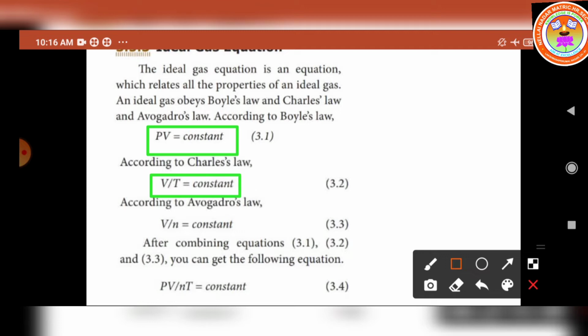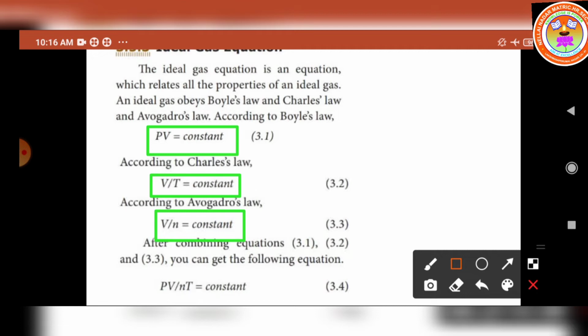Then what is the statement of Avogadro's law? At a constant pressure and temperature, the volume of a gas is directly proportional to the number of atoms or molecules present in it. So what is the formula? V by n is equal to constant. Let us consider these as equations 1, 2 and 3 respectively.